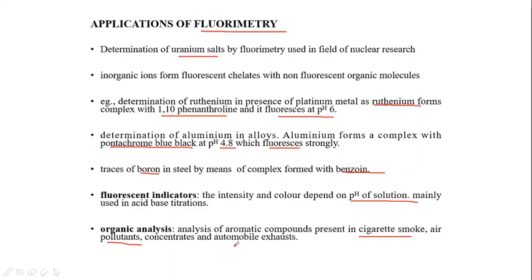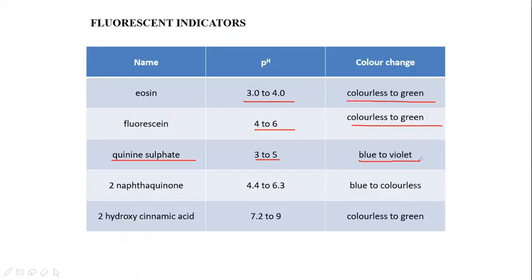Quinine sulfate gives a color change at pH 3.5, from blue to violet. The color change is blue to violet. For naphthaquinone, the pH is between 4.4 to 6.3. The color change is blue to colorless. Then there is 2-hydroxycinnamic acid. The color change is between the pH of 7.2 to 9, and the color changes from colorless to green. Now these are some of the fluorescent indicators.